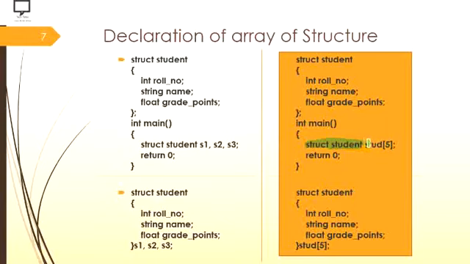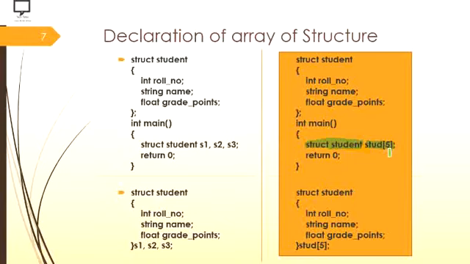The name of the variable is student, and the opening and closing square bracket is the subscript of the array, in which I have to mention the size, that is how many students I have to create.